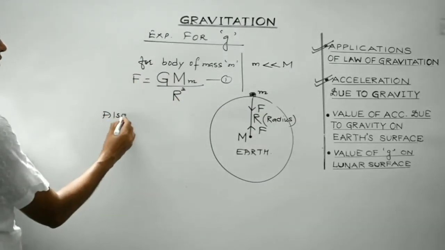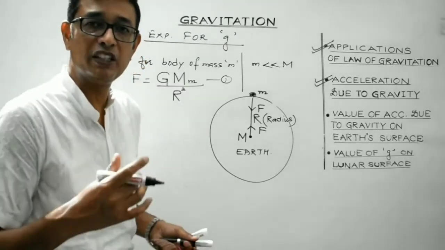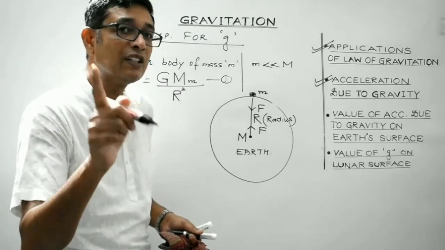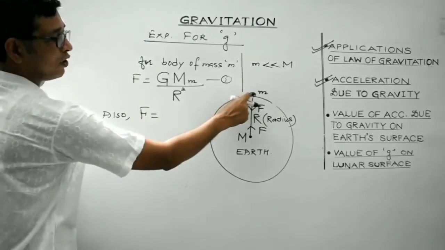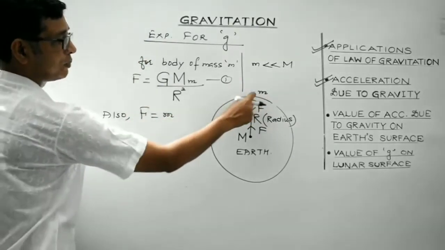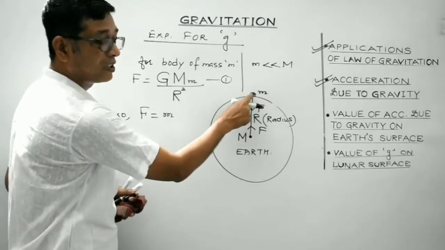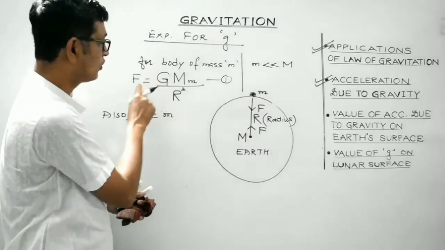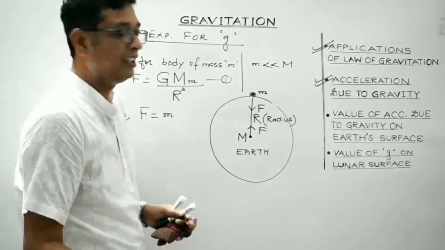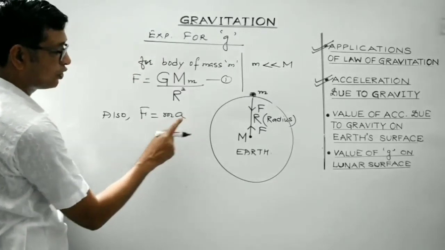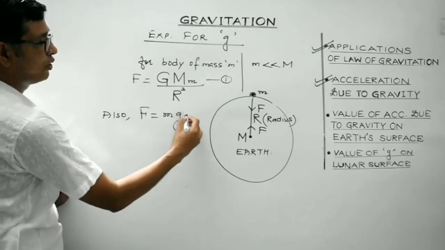Also, students, as per the consequence of Newton's second law, we are aware, F is equal to ma. We all remember this. The net external force acting on this body is the mass of this body multiplied by acceleration. And the acceleration which this body experiences under the influence of this force of gravitation is known as acceleration due to gravity. So in place of this a, we will replace it with acceleration due to gravity.